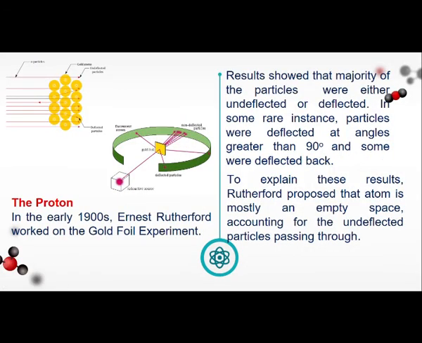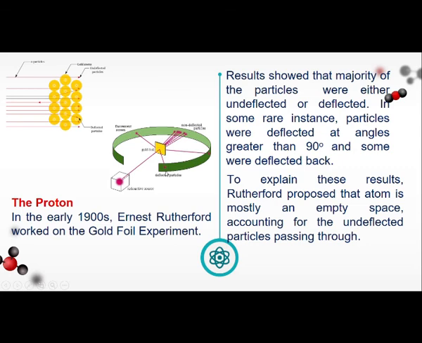Next particle is the proton. In the early 1900s, it was Ernest Rutherford who worked on the gold foil experiment, which I already discussed earlier. Results showed that the majority of the particles were either undeflected or deflected. In some rare instances, particles were deflected at angles greater than 90 degrees and some were deflected back. Okay, some were undeflected or non-deflected particles. Some deflected or bent, and some were deflected back or rebounded.